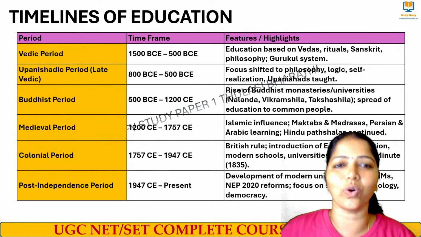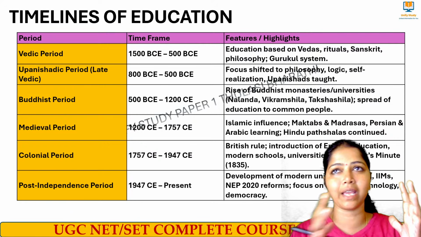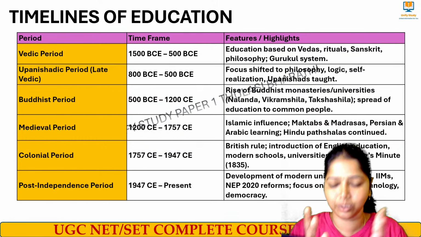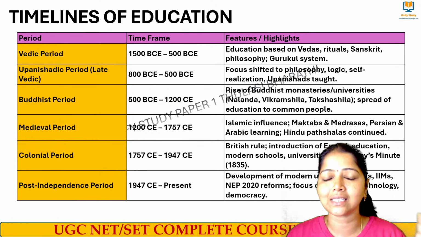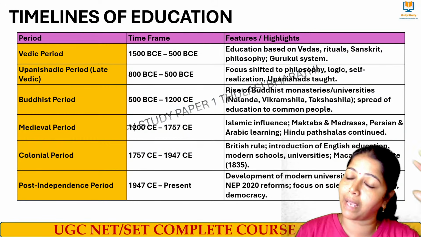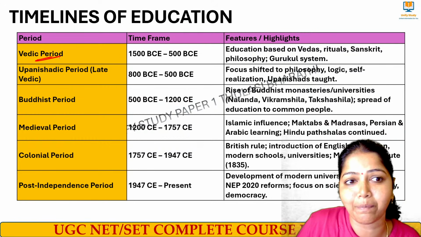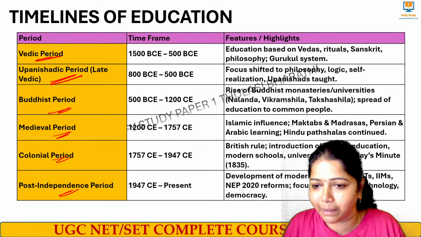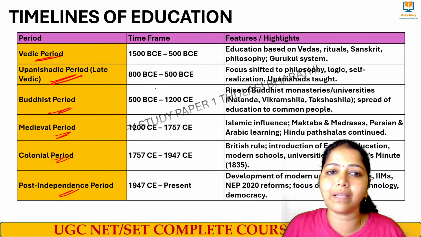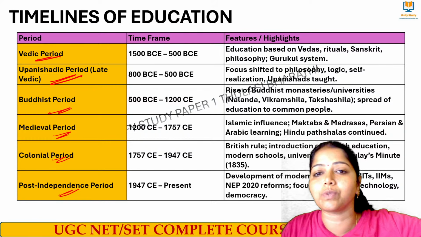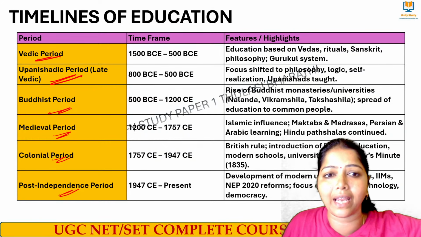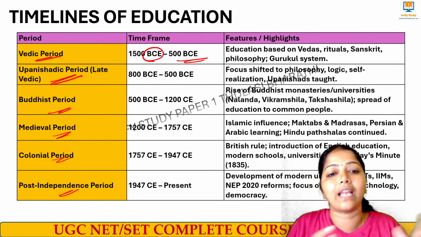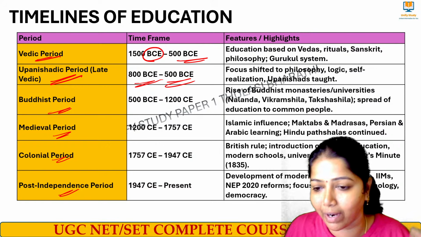Starting. In higher education, we can divide into three areas: ancient, pre-independence, and post-independence. First we are going to take the basic timeline of education, which starts from the Vedic period, then the Upanishad period, then Buddhist, medieval, colonial, and post-independence period. Vedic period means where we had the Vedas, spiritual things, and the Gurukul system. It is 1500 BCE to 500 BCE. And the Upanishad period, a late Vedic period, is from 800 BCE to 500 BCE.